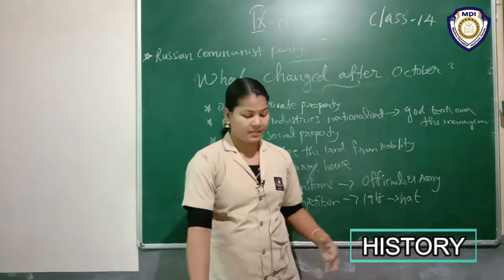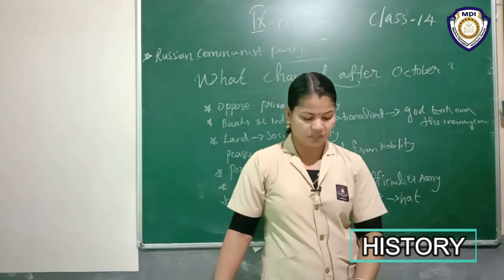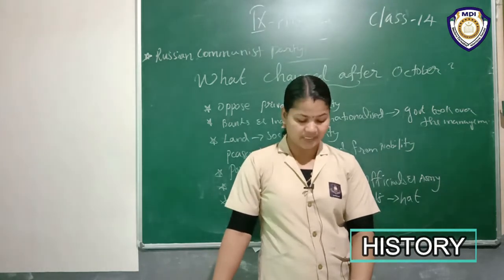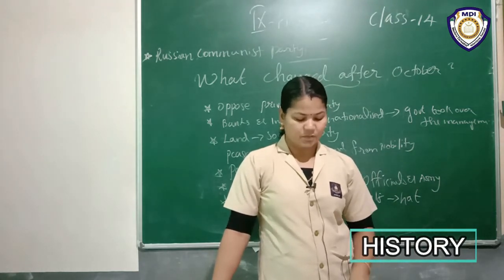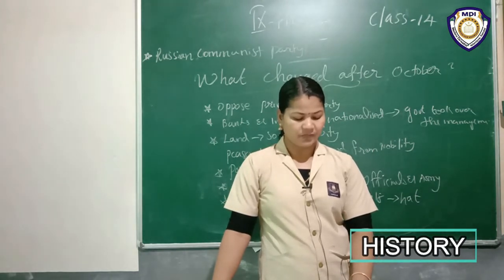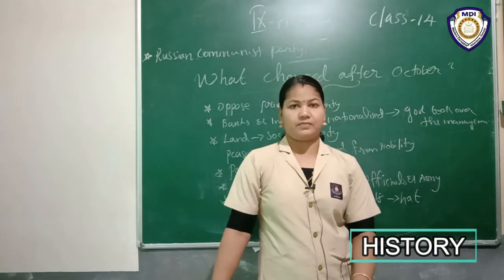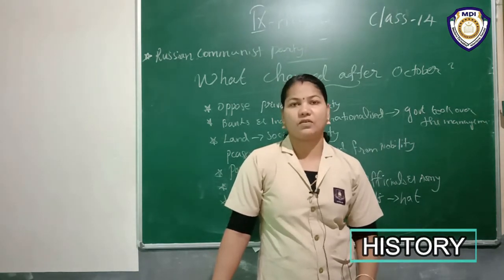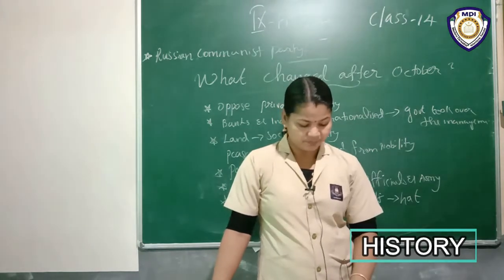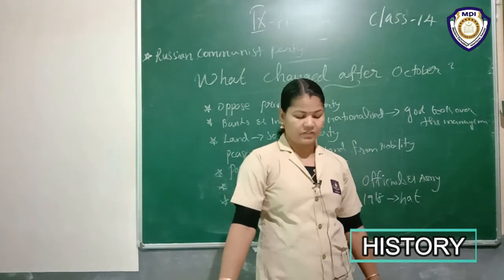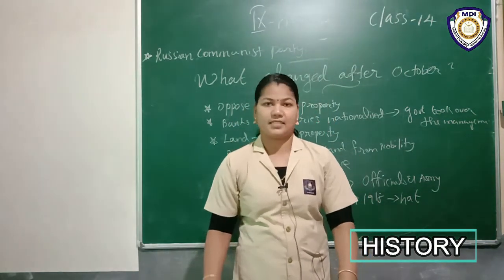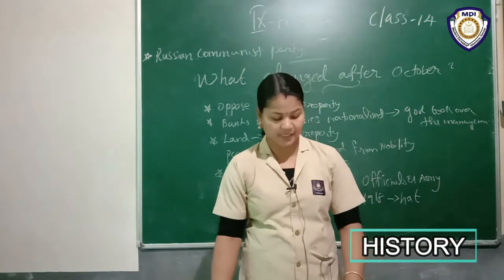What is the reason behind it? Because he thought the All Russian Congress of the Soviets was more democratic than an assembly elected in uncertain conditions. In March 1918, despite opposition by their political allies, the Bolsheviks made peace with Germany at Brest-Litovsk. That's why there was only one party. The Bolsheviks controlled everything. The All Russian Congress of the Soviets became the parliament of the country, and Russia became a one-party state.